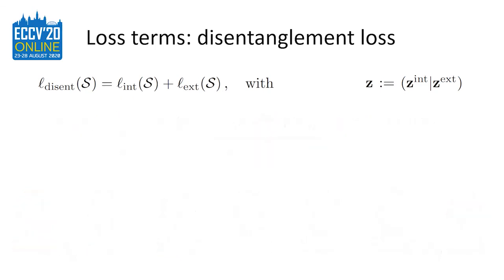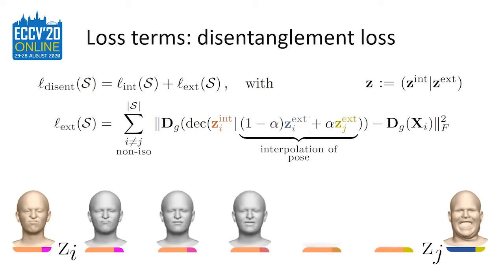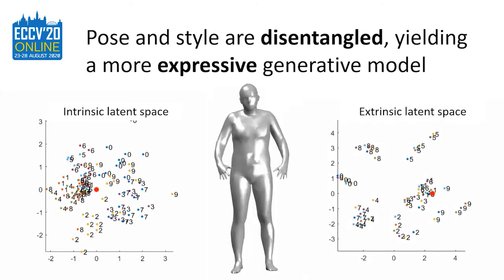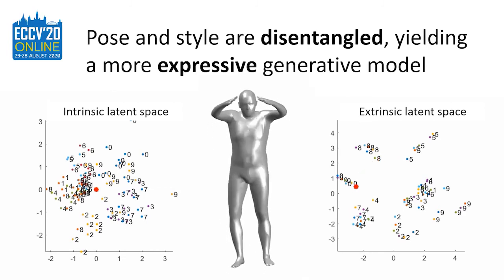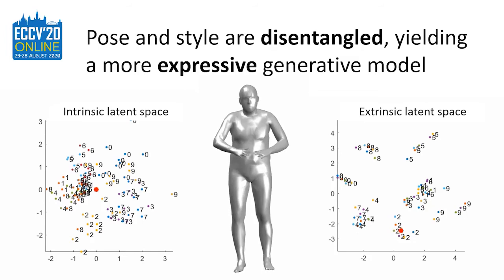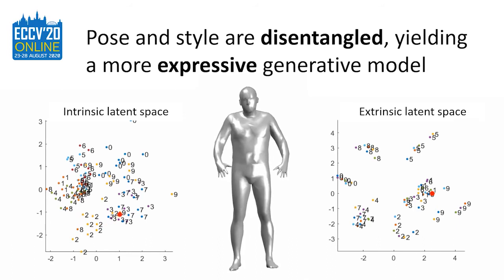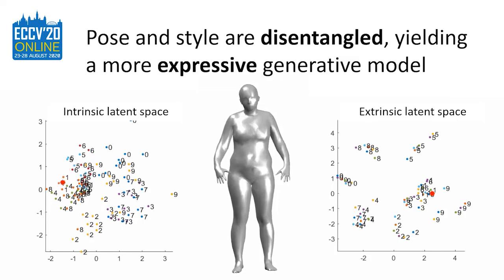On the other hand, if we take two different subjects and thus non-isometric shapes, and interpolate only their pose-related latent code, we do not expect the shape to change appearance, and thus we expect the shape to preserve its geodesic metric. With this loss term, we can easily achieve disentanglement of pose and style in the latent representation, yielding a more expressive generative model. Note that we do not require the different subjects to have corresponding poses, since the disentanglement is entirely driven by the metric preservation prior.